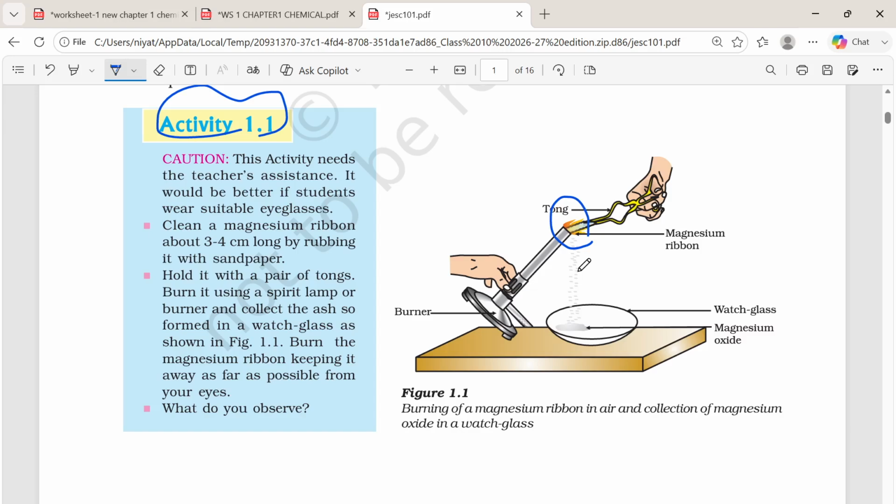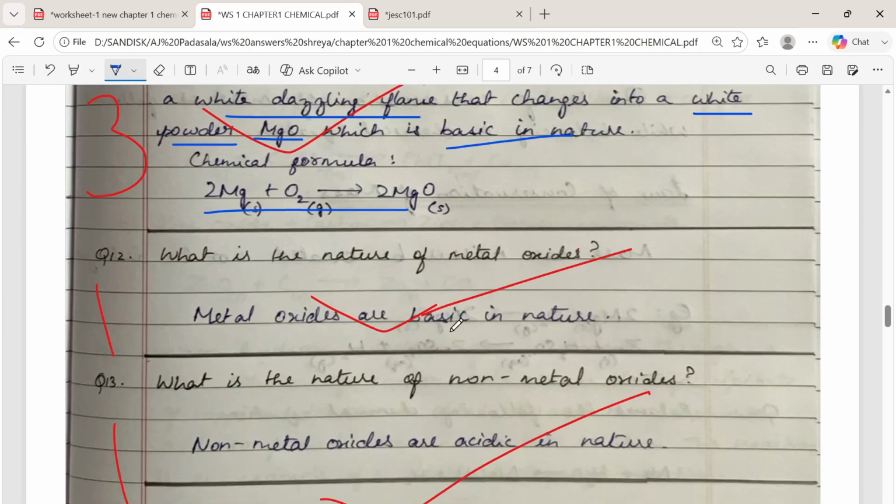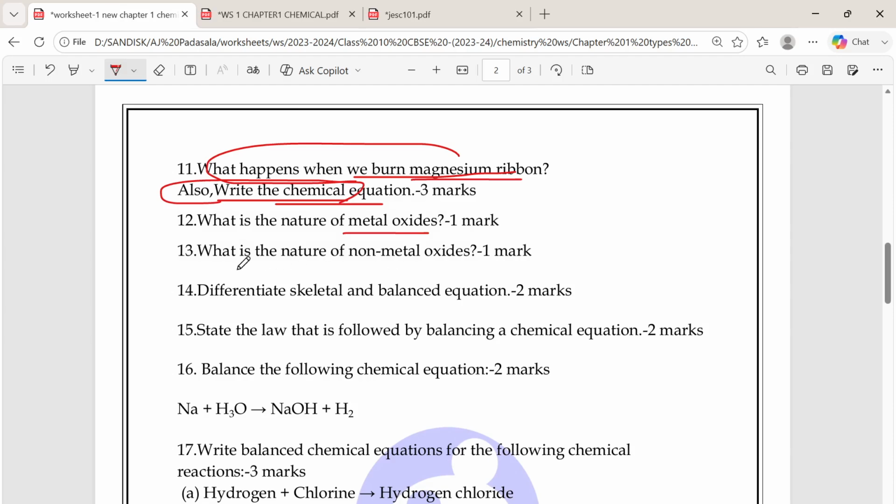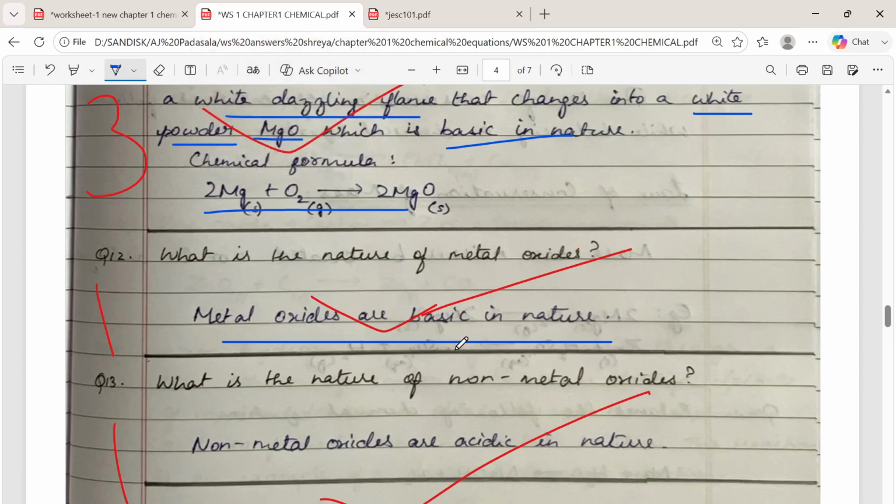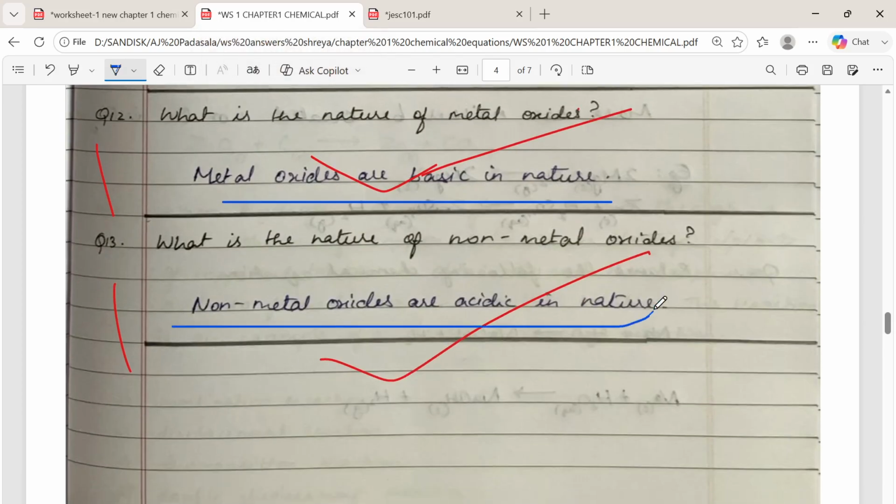So when we tested, we know that all metal oxides are basic in nature. So metal oxides are basic in nature. Then the next question is, what is the nature of non-metallic oxides? If metallic oxides are basic in nature, then definitely non-metallic oxides will be acidic in nature.